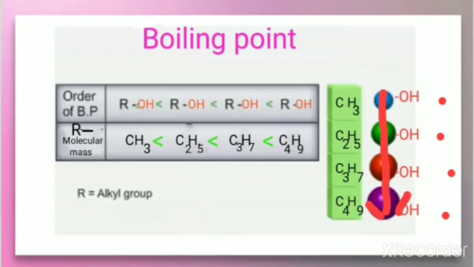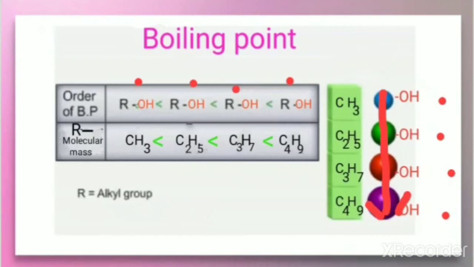That means the number of carbon and hydrogen atoms is increasing, so as the molecular mass increases, the boiling point will also increase. Among methyl alcohol, ethyl alcohol, propyl alcohol and butyl alcohol, which one has the lowest molecular mass?